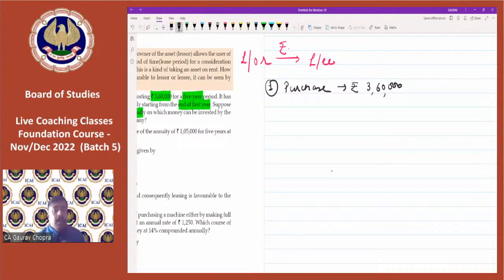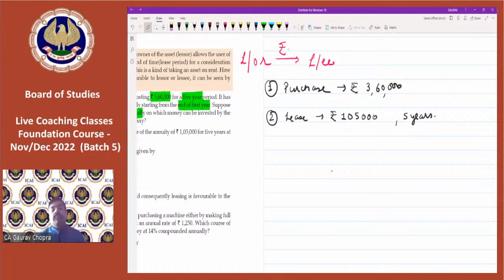Okay. Then the company will give it on lease. How much? The lease rent is 1,05,000. So the company will receive 1,05,000 for how many years? For 5 years. Now, if we take a look at one shot, how much we are receiving in 5 years? 1,05,000 multiplied by 5, we are receiving in total